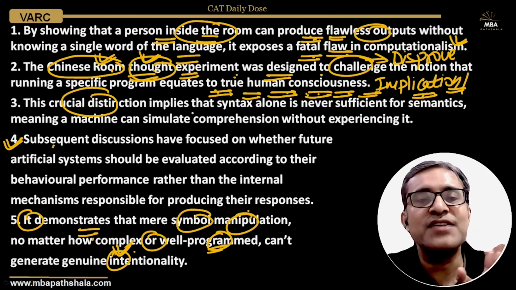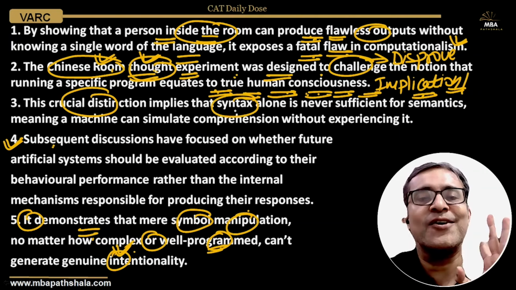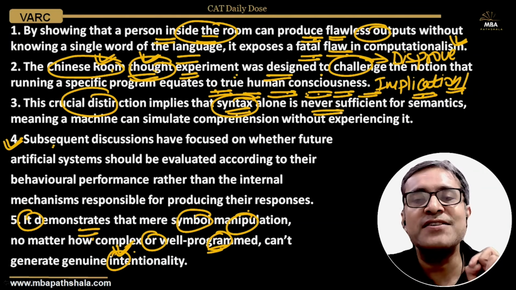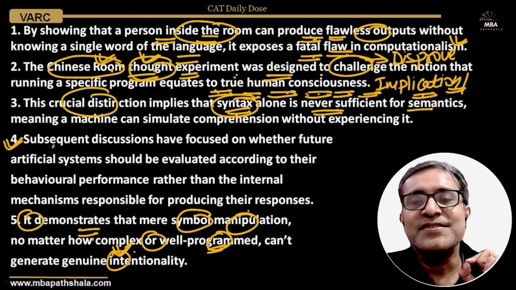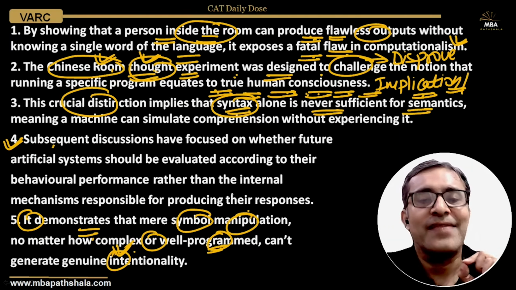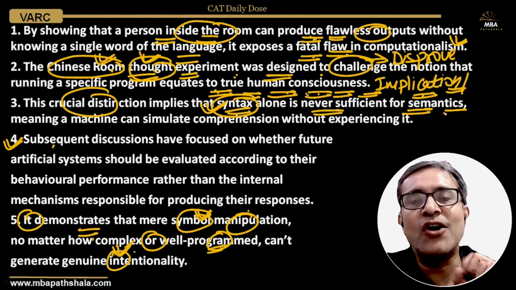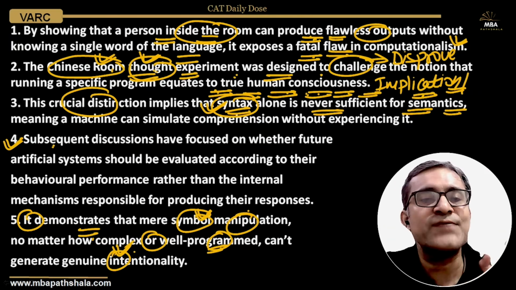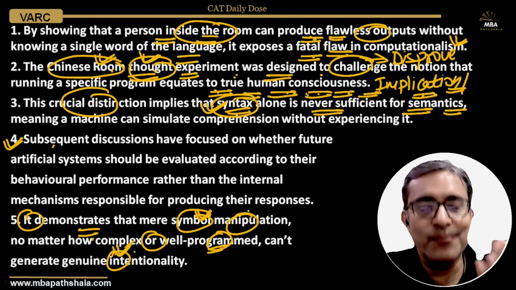This implies that syntax alone, structure alone, is never sufficient for semantics, for understanding. Even if you can manipulate the symbols, the syntax, the structure of the language, it is not sufficient for understanding.